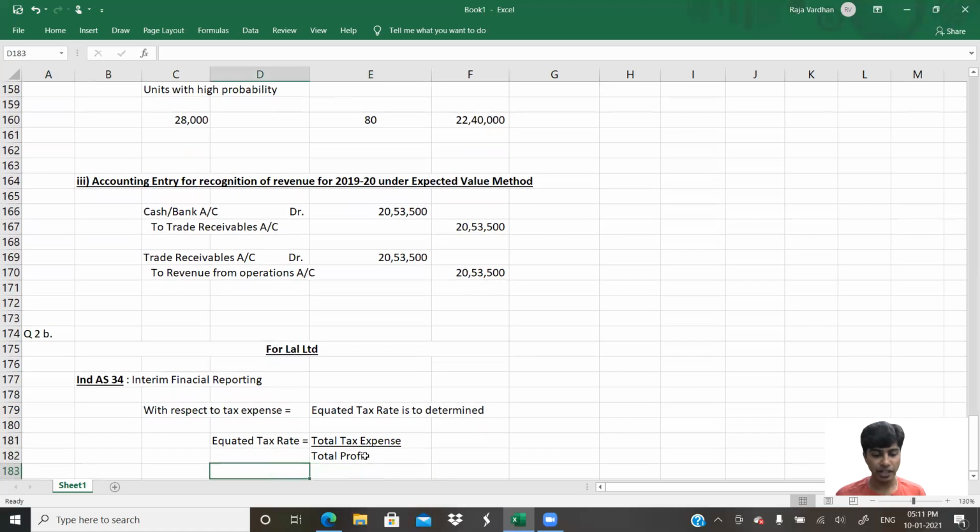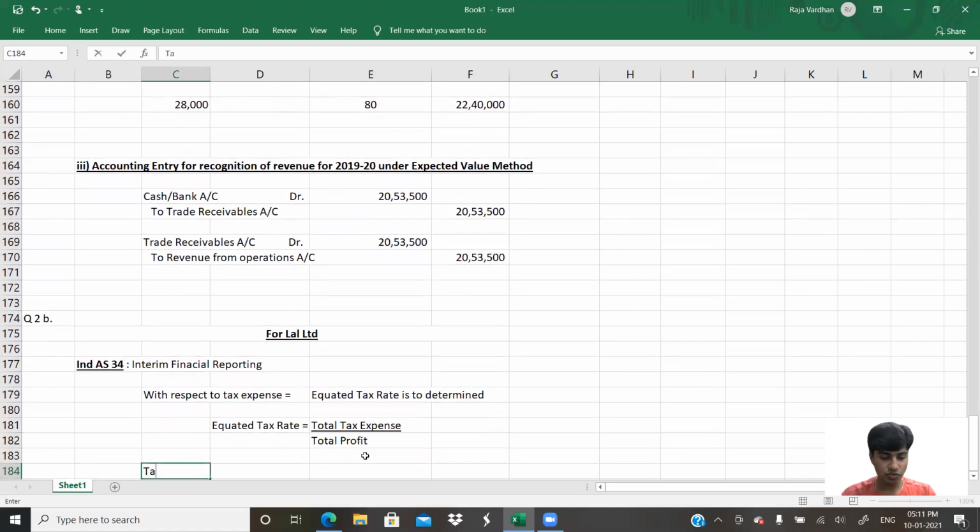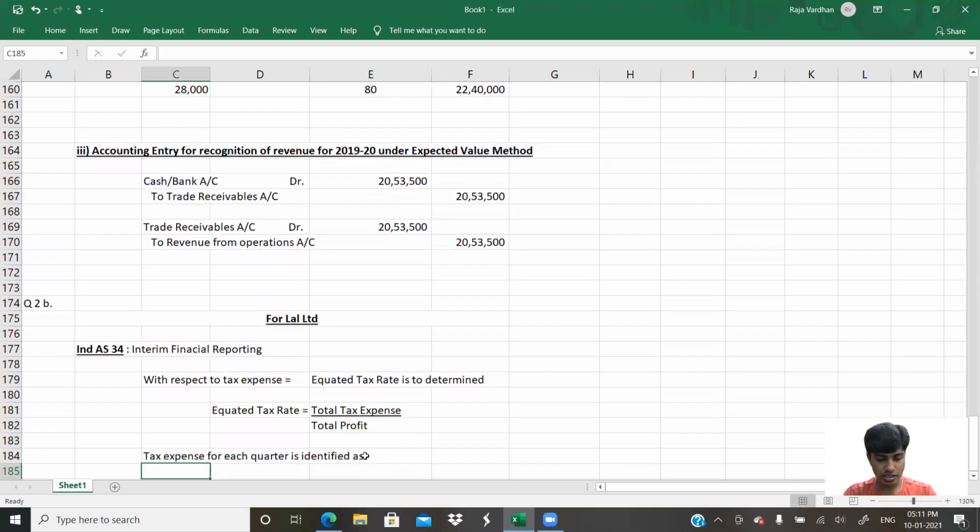Once you do this, we get the equated tax rate, and the tax expense for each quarter is identified as profit of the quarter multiplied by the equated tax rate.